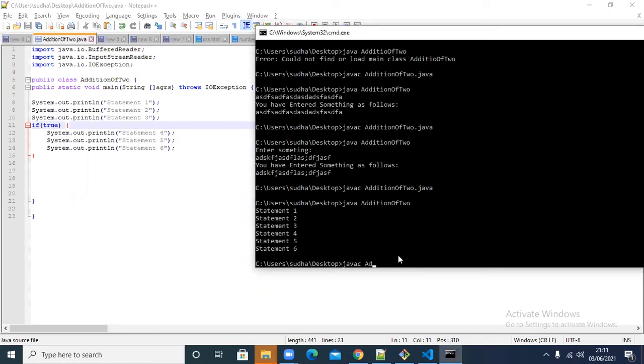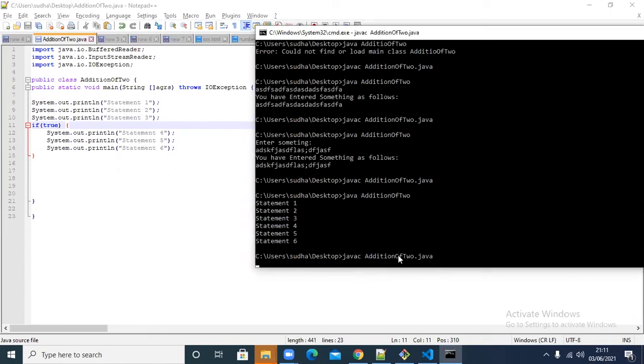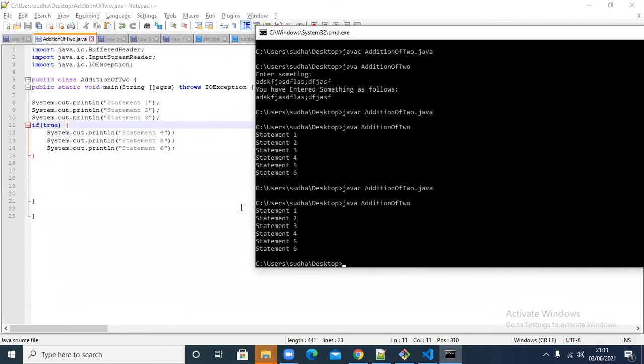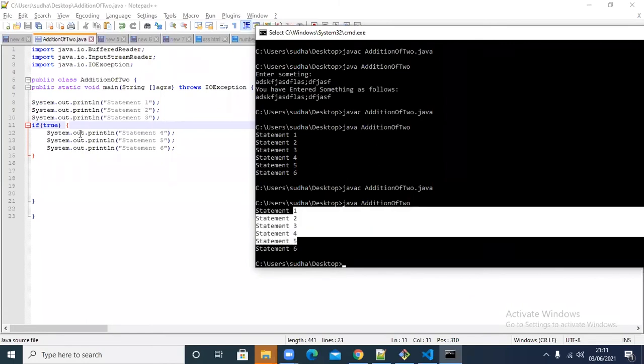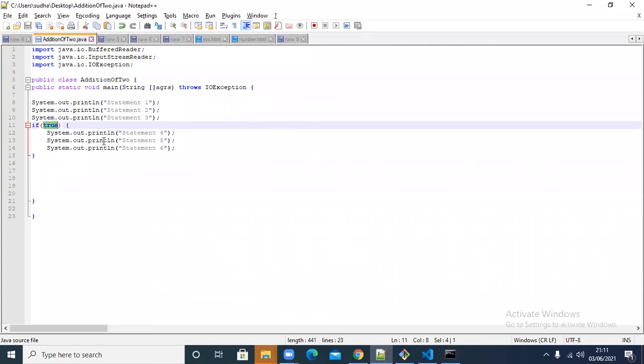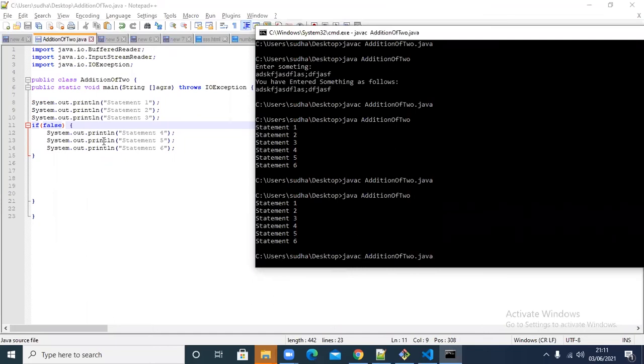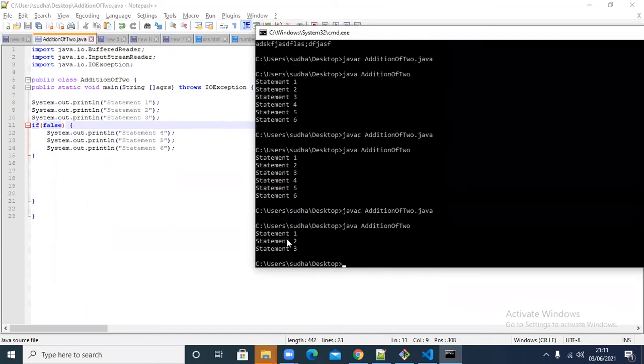javac my class name.java, and java my class name. If I observe, all the statements are working from 1 to 6, right? 1, 2, 3, 4, 5, 6. Why? Because the condition is true now. The value is true now. I make it false. I can give any value there, right? I have given false now. Observe here now. What happened? Only 3 statements are executed. The remaining ones are not executed because the if condition is now false.